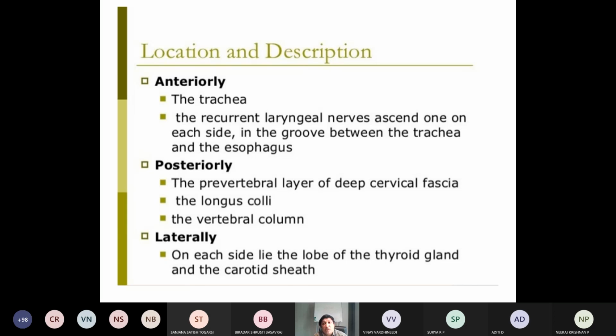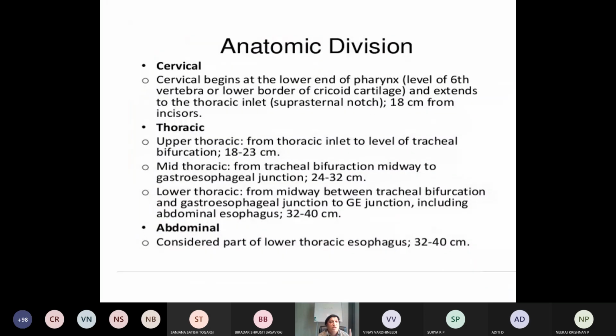Now, what are the divisions of the esophagus as per their location or region? See, cervical division, thoracic division, and abdominal division. Now, cervical means related to almost the neck, where it begins at the lower end of the pharynx. The vertebral level is C6. Then one more important landmark is the lower border of the cricoid cartilage. Okay. It is around 18 centimeter.